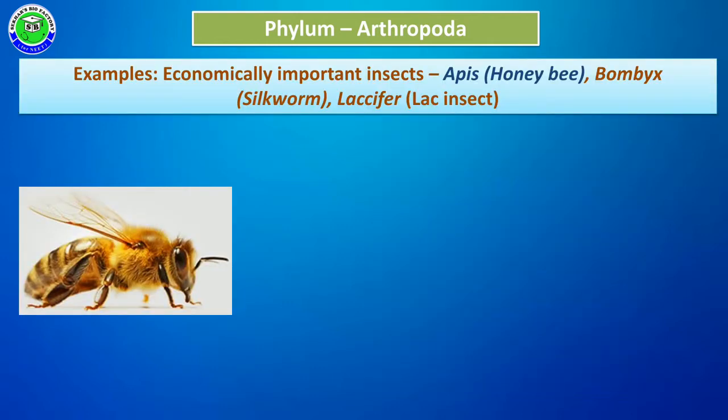Some of the examples are categorized into different categories. The first category is economically important insects like Apis, also called Apis indica. The common name is honeybee. Honeybees collect nectar from different flowering plants, and this nectar is stored in the form of honey. It is a sweet substance, useful for economic purposes.